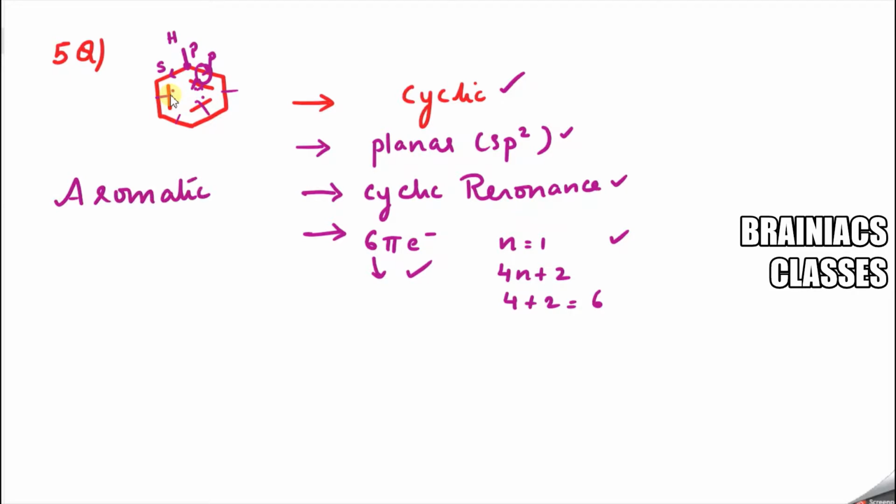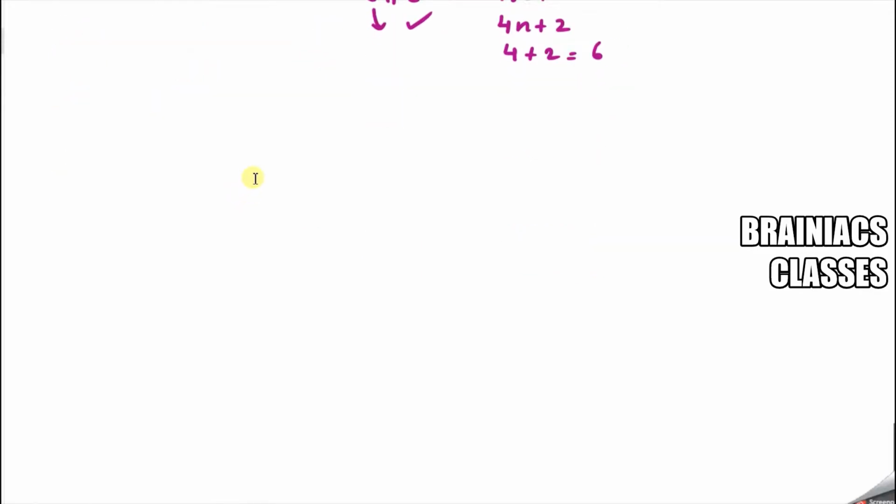Understood? So this is how we check. Now we will go to the next question. Question number 6. Okay. So coming to question number 6, let me draw the question. Now tell me whether this compound is aromatic or not.